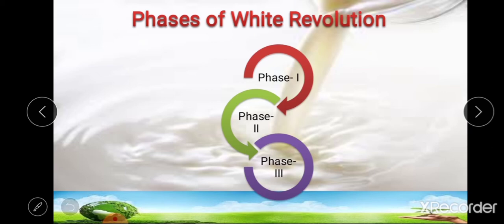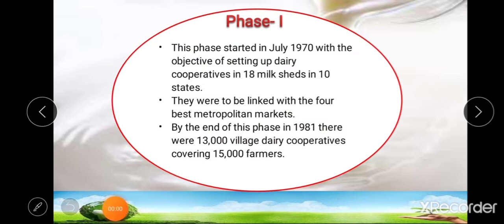After that, the next point is phases of white revolution. So white revolution was done in 3 phases, that is phase first, second and phase third. We will see these 3 phases one by one in detail. First phase. So this first phase was started in July 1970 and the objective of the first step is to set up dairy